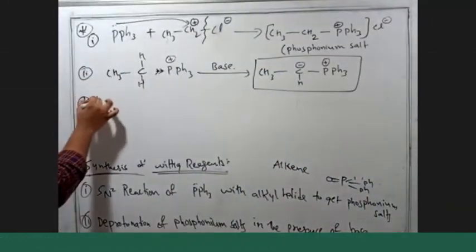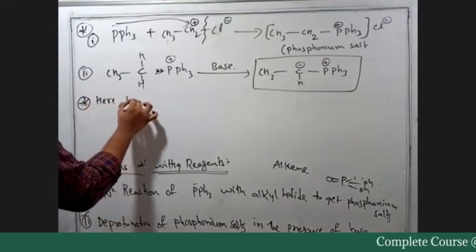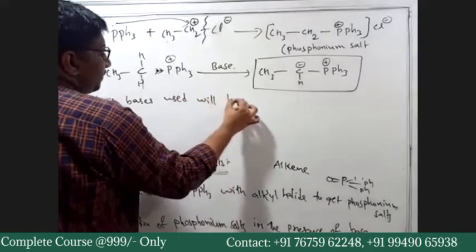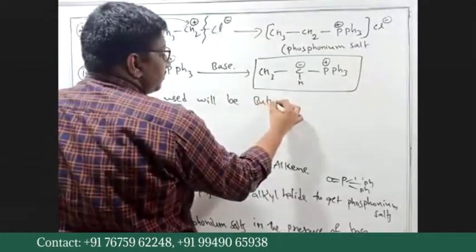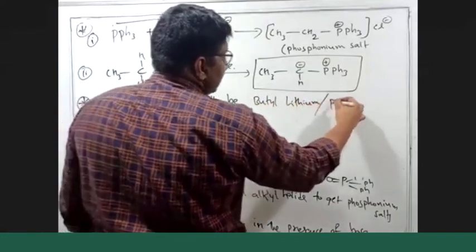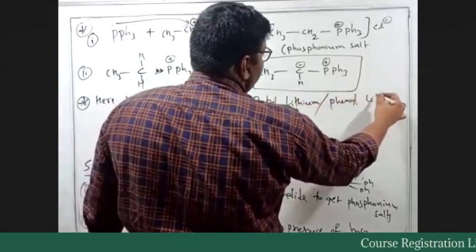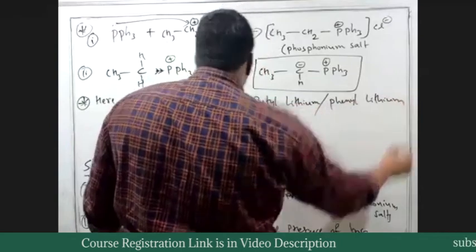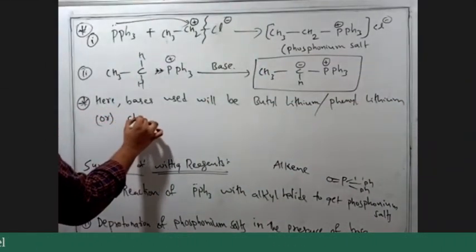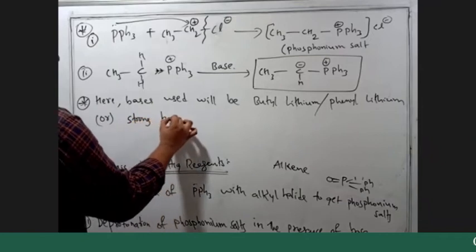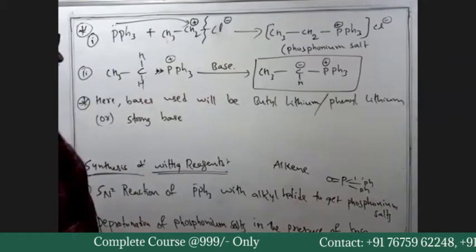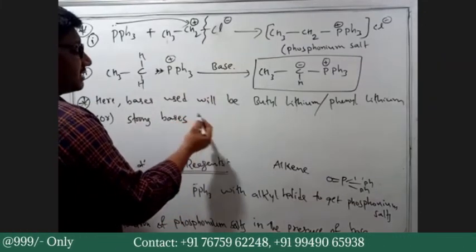Here, bases used will be butyl lithium, or phenyl lithium, or any other strong bases, because the removal of H can be done easily with strong bases.